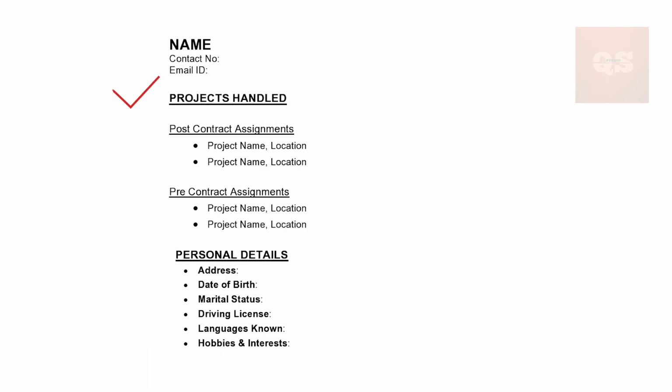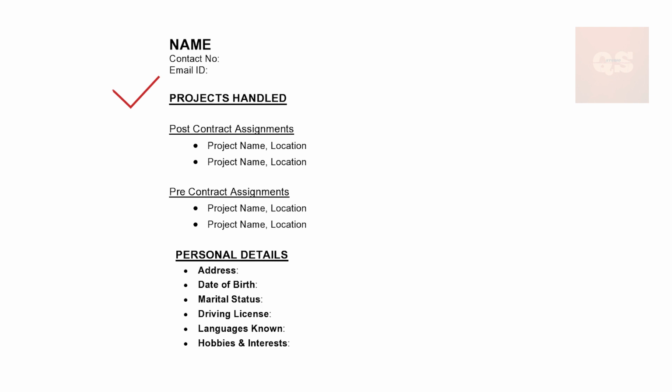Now the next heading will be your projects handled. This is another thing that I've seen in many CVs, that people don't mention the projects that they have worked on. Maybe they might have worked on a lot of projects, so mentioning each and everything is not possible. So you can mention it according to your work type. Like if it is post-contract and pre-contract, you can put your post-contract projects that you have worked on. If it is a pre-contract project, you must have worked on a lot of ones, but you can mention the important ones. It can also be mentioned type-wise.